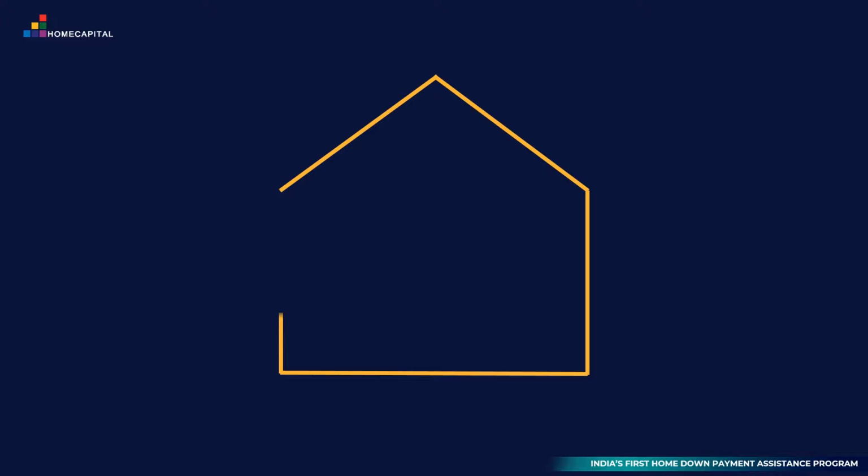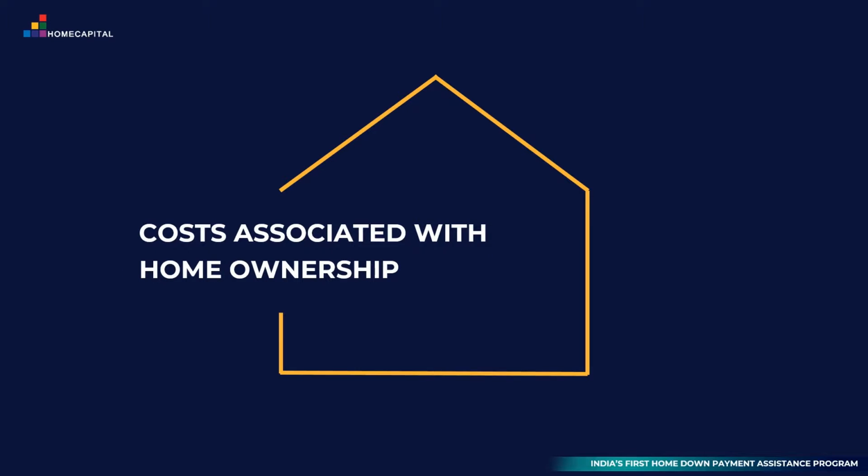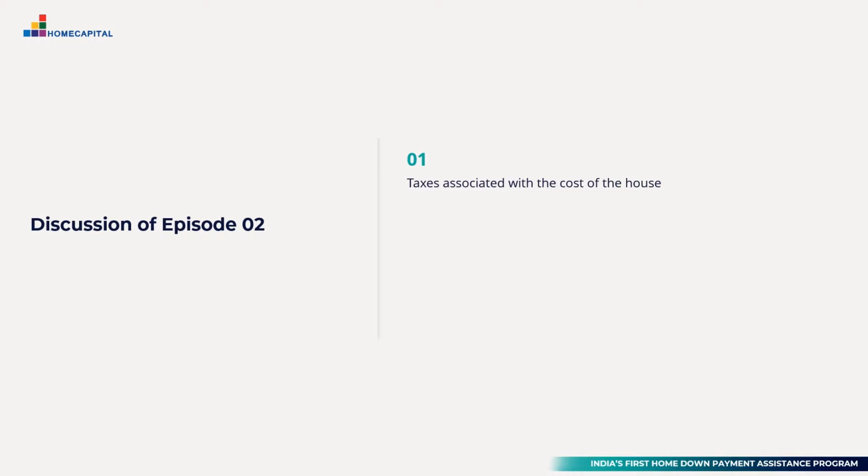These costs can be one-time costs that you will incur when you buy the house, or they can be recurring costs that you would have to budget for in your monthly budget even after you've purchased the house. First, we'll talk about the various taxes associated with the cost of a house. Then we'll talk about certain other costs associated with home buying. And finally, we will talk about the home maintenance and other recurring charges that you need to keep in mind once you decide to buy your house.